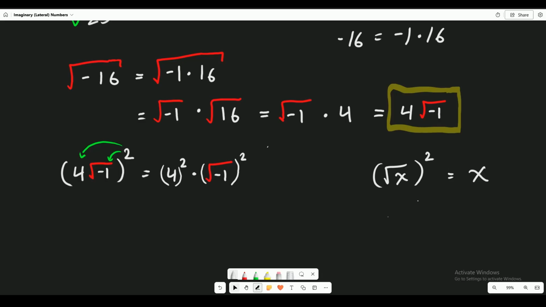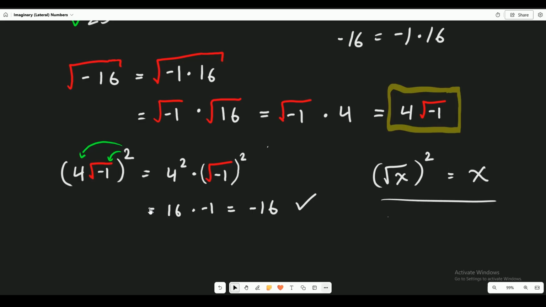Just like that. I'm just going to do it for the first one, for the square root of negative 1. So here I have, well, 4 to the power of 2 is equal to 16. And by our little definition right here on the right, the square root of negative 1 squared is equal to negative 1. And we get negative 16. Hey, yo, we did it. We have successfully made a number that when we square it, we get a negative number back. And this is how they work.